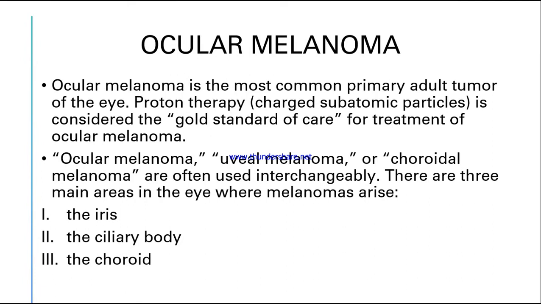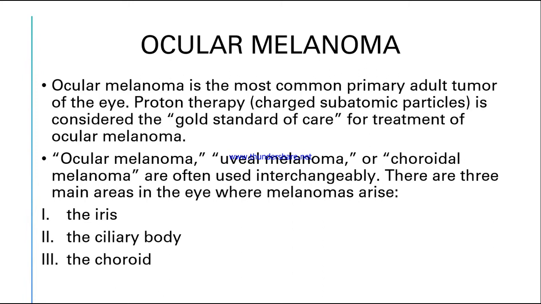Next is the ocular melanoma. Ocular melanoma is the most common primary adult tumor of the eye. Proton therapy. We know that protons are positively charged particles, right? Proton therapy is considered the gold standard of care for treating ocular melanoma.